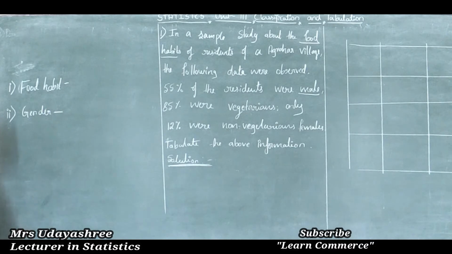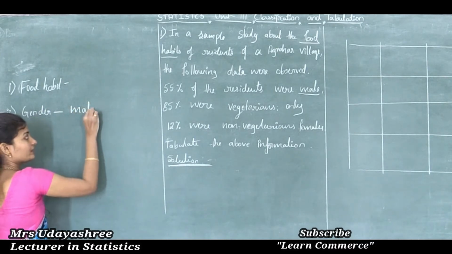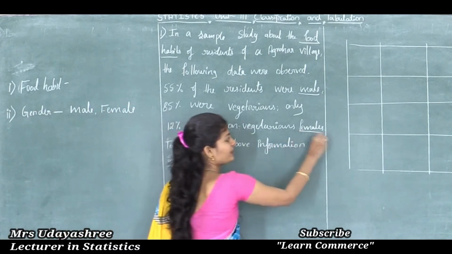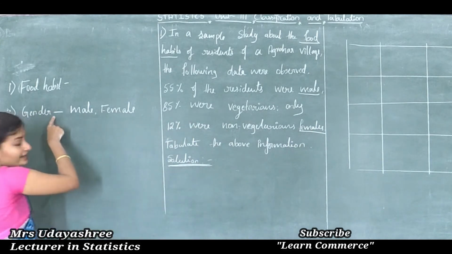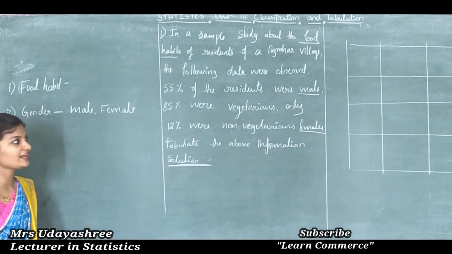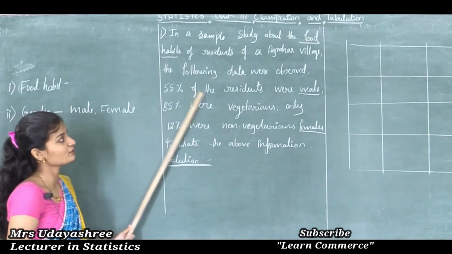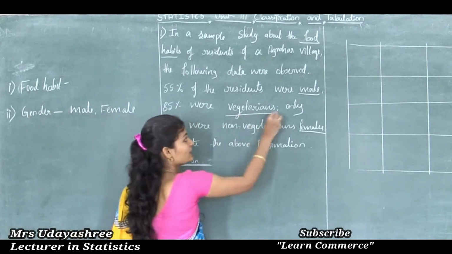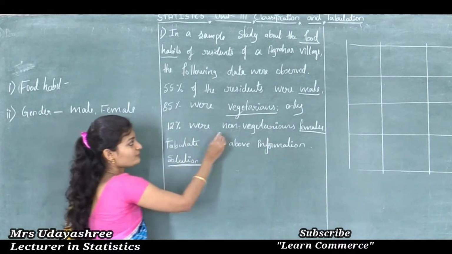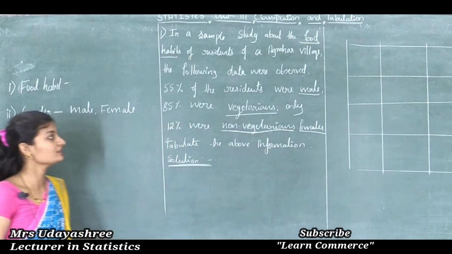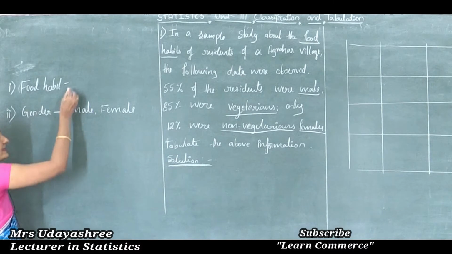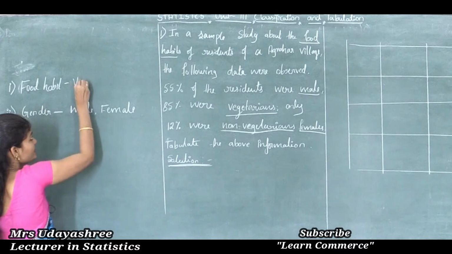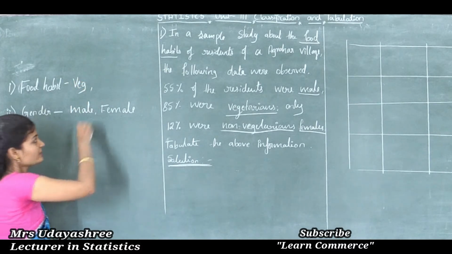Here gender is classified as male and female. Then, 55% of the residents were males and 85% were vegetarians. Vegetarians means food habits. Here 12% were non-vegetarians, so food habits are classified into two characteristics: vegetarians and non-vegetarians.